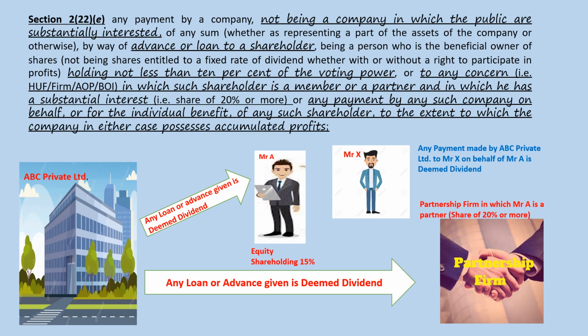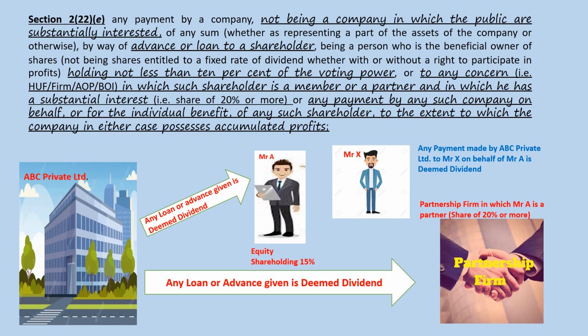Of any sum, whether as representing a part of the assets of a company or otherwise, by way of advance or loan to a shareholder. In our case, ABC Limited is giving any advance or loan to Mr. A, being a person who is a beneficial owner of shares, not being shares entitled to fixed dividend, whether with or without a right to participate in profits.